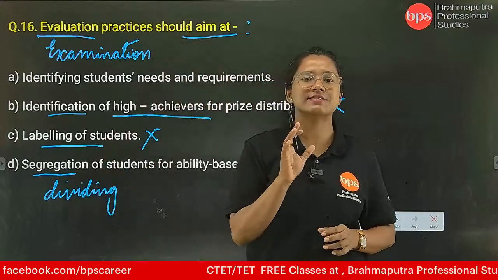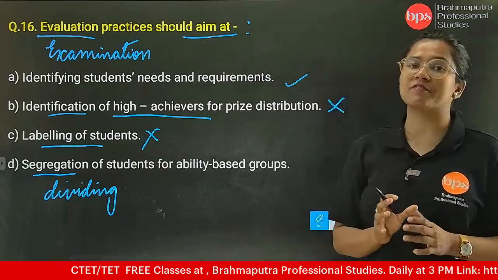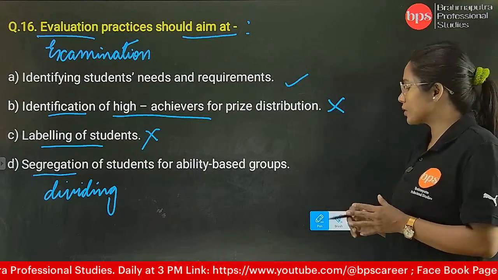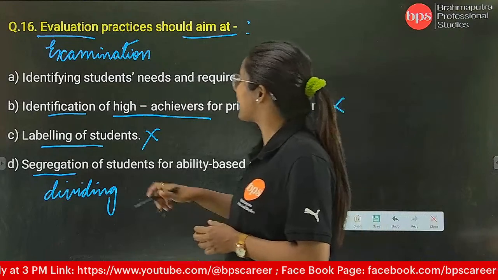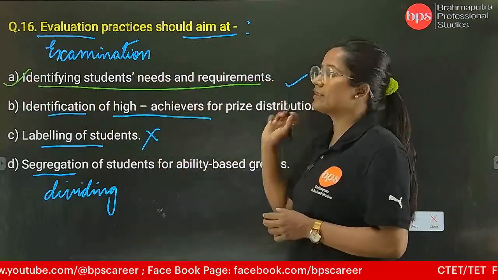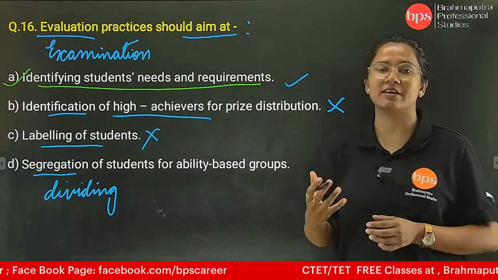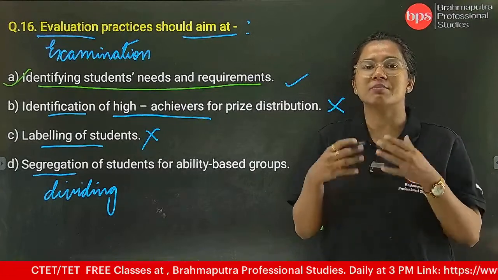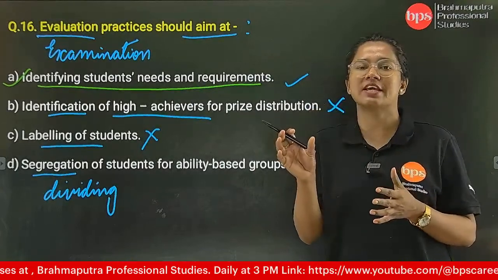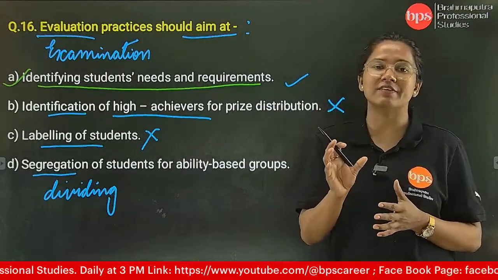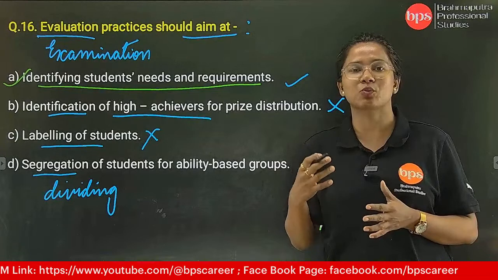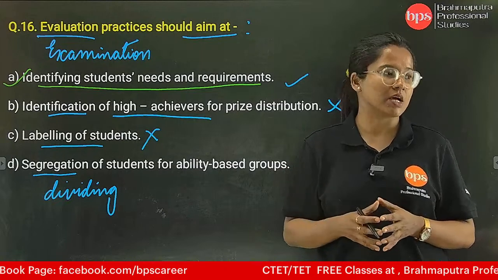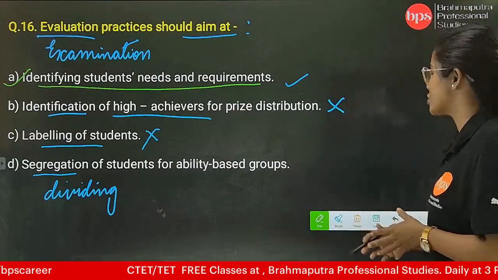So dividing the class is important, but with the help of examination and as a teacher to label them is not the correct way. Okay, so we will go with option number A, and that is identifying students' needs and their requirements. If a child is not able to clear, not able to carry marks, then why is he not able to? And it is the teacher's responsibility that he or she should understand what the problems are and how to solve the problem, why he or she is not able to carry good marks. Okay, let's move on to the next question.